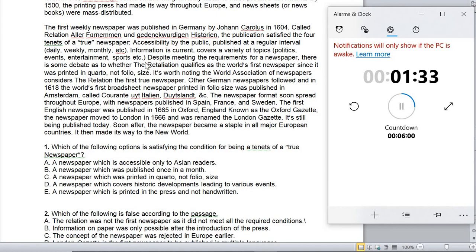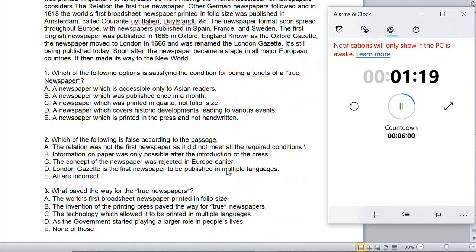Look for London Gazette. Where is it? Did you find it? Oxford Gazette. Okay, renamed as London Gazette. So here it is. So does it talk about multiple languages? No. It's basically an English newspaper. So there's no mention of multiple languages. So all of these are incorrect. So all of these statements are false. So option E is the correct answer.